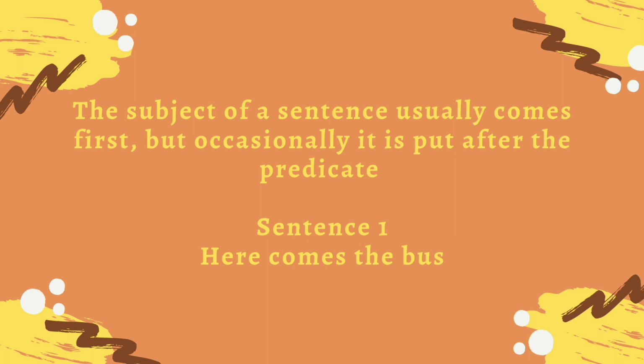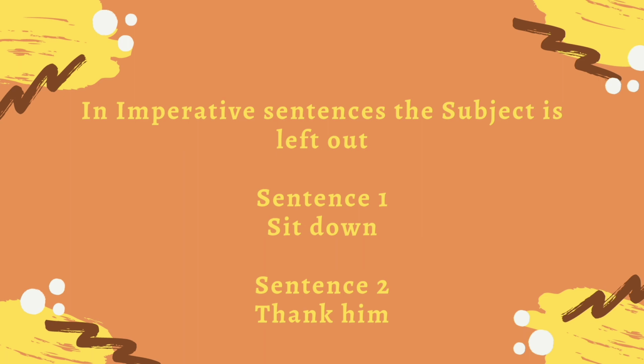For example, here comes the bus. Whereas in imperative sentences, the subject is left out. For example, sentence 1, sit down. Here the subject you is understood. Number 2, thank him. Here too we understand you is the subject.